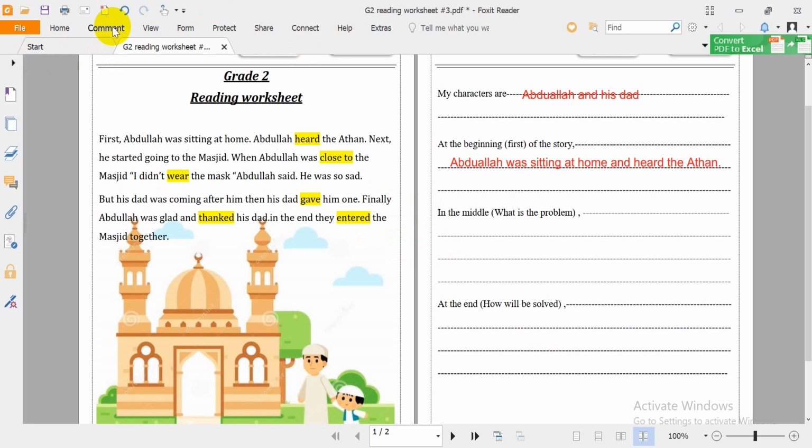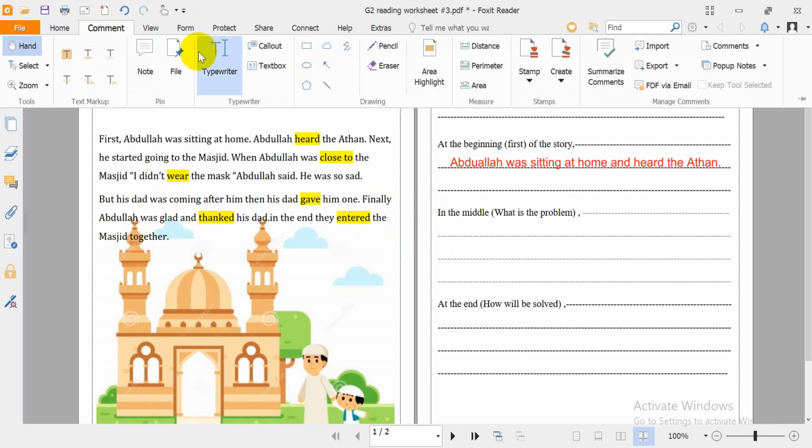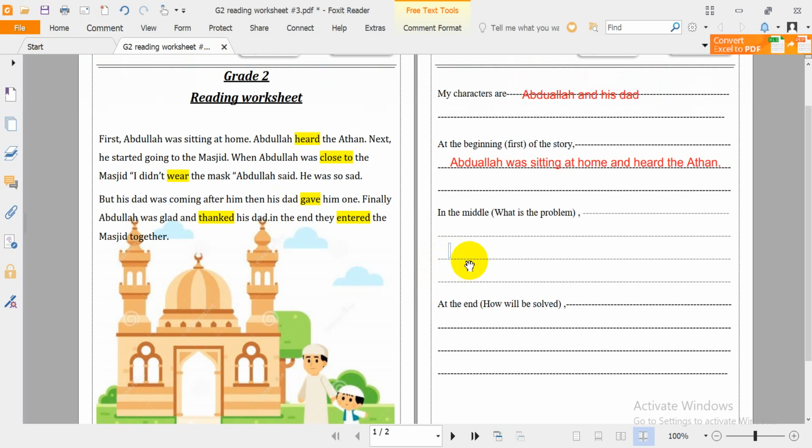We're going to say Abdullah didn't wear the mask, or we can say he didn't wear the mask.